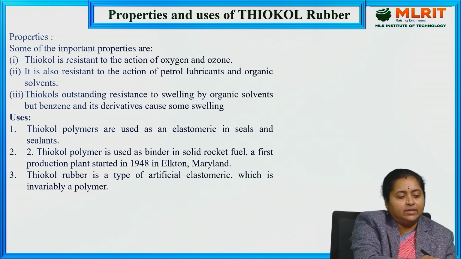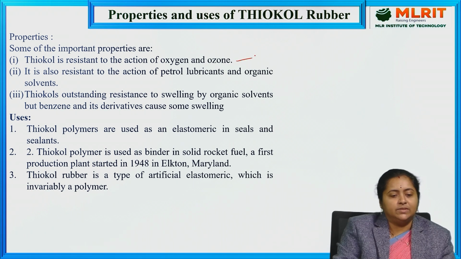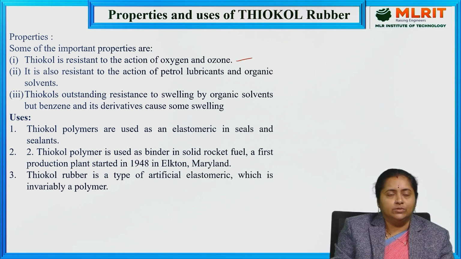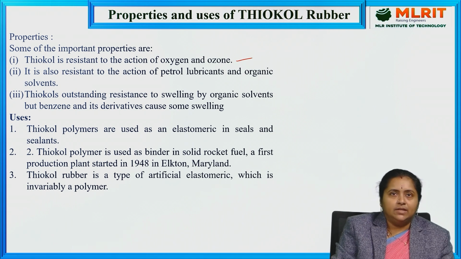That's why thiocol is resistant towards the action of oxygen and ozone. It is also resistant to the action of petrol, lubricants and organic solvents. Whenever it is added to organic solvents like petroleum ether, toluene, benzene, it doesn't dissolve. That's why we call it highly resistant or inert towards organic solvents.